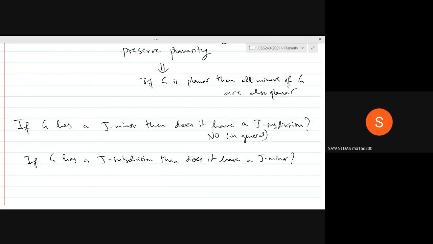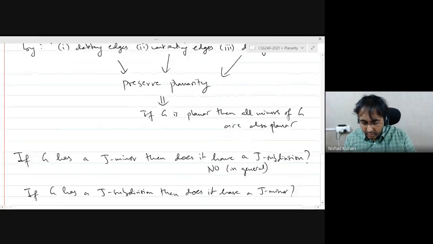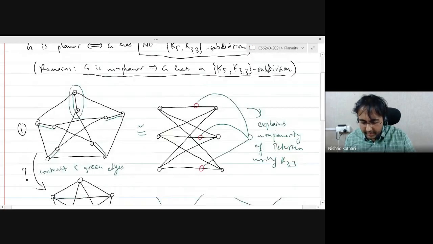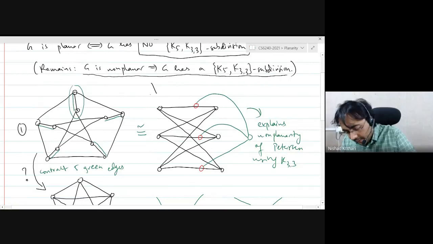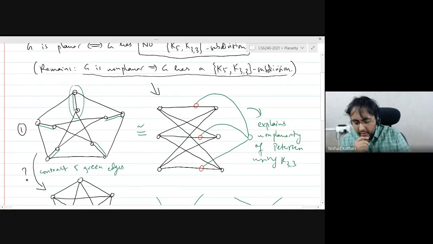I think no. No? Okay. Let's go to our graph here just to see an example. Let's look at the Peterson graph. Yes. So it has a K33 subdivision, right? Does it have a K33 minor? Can you see how you would get a minor of K33 from this drawing of the Peterson graph?